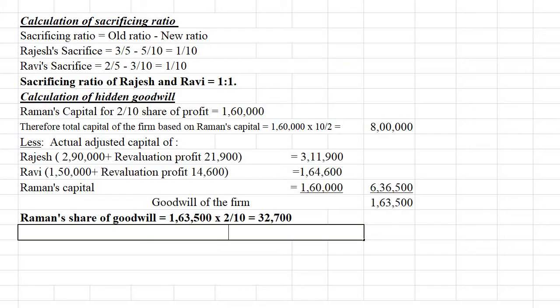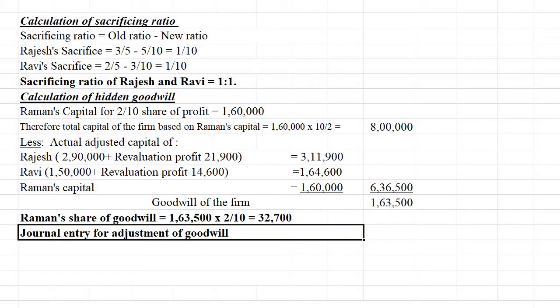This will be shared among the partners in their sacrificing ratio. So for that we have to write the journal entry. Since he is not bringing the amount in cash, we have to debit this amount in his current account. So we will write Raman's current account debit to Rajesh's capital and Ravi's capital.